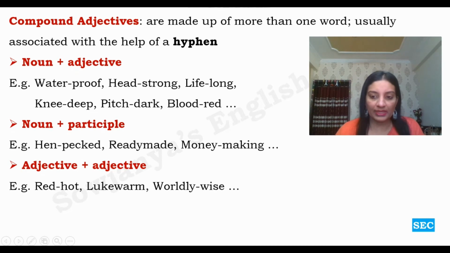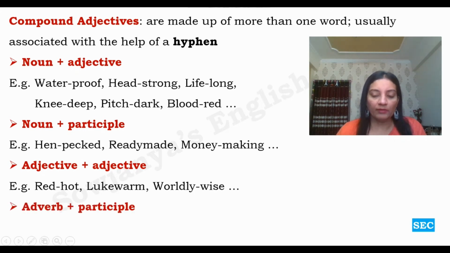Red hot is, in one sense, taken as quite trendy, and in another sense it is taken as arrogant. And lukewarm, which is not hot, just lukewarm. Worldly wise, in the sense of someone who is wise in the matters of worldly things: how to deal with people, how to deal with problems and all. Okay, so here adjective plus adjective combinations act as a compound adjective.